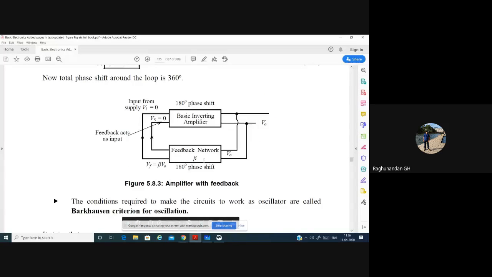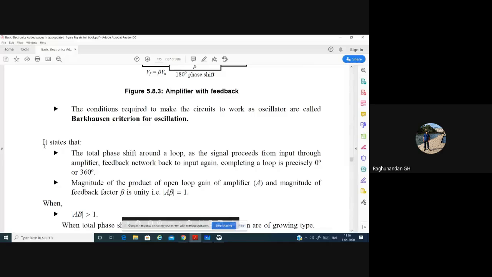Coming back to this, see, he is telling, it states the Barkhausen criteria for oscillation. Is the book visible?